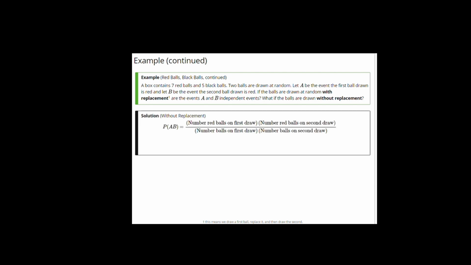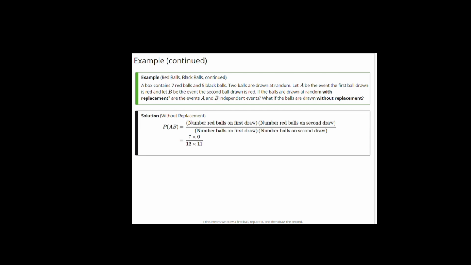Now what difference does it make if we draw the balls without replacement? In this case, the probability of A intersect B is given by the number of ways we can draw a red ball in the first and second draw. There are now 7 choices on the first draw, but given that 1 red ball is already drawn, only 6 remain for the second draw. So the numerator is now 7 times 6.